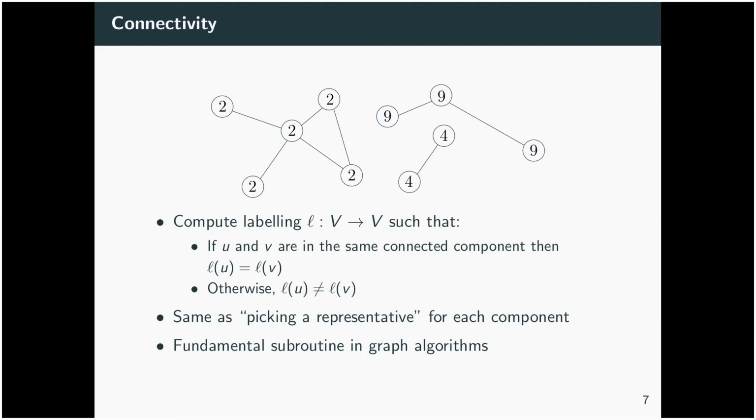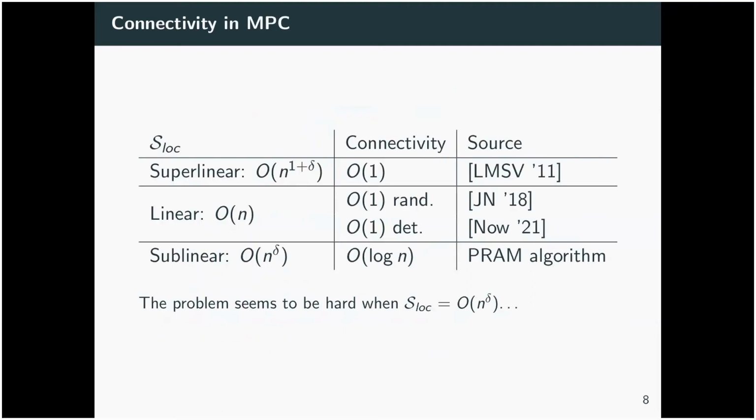This is a fundamental subroutine in graph algorithms. It's used as a building block in lots of different things. Now, connectivity in the MPC model depends on what you have picked as your local space. In the superlinear regime, this was discovered to be able to be done in constant time in 2011 by Lattanzi et al.